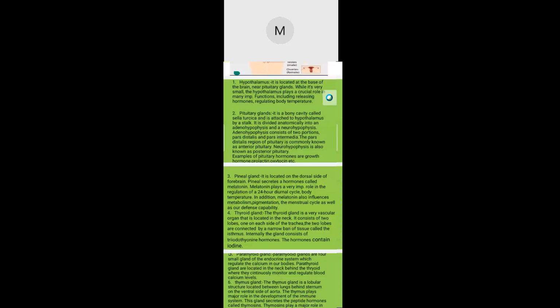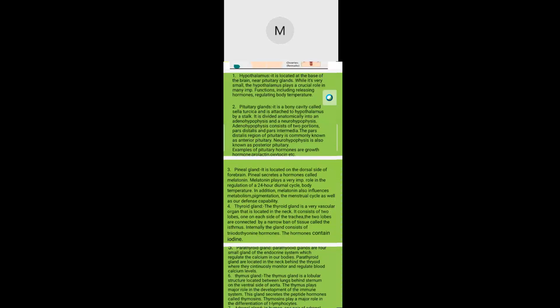The adenohypophysis consists of two portions, pars distalis and pars intermedia. The pars distalis region of the pituitary is commonly known as the anterior pituitary. The neurohypophysis is also known as the posterior pituitary. Examples of pituitary hormones are growth hormone, prolactin, oxytocin, etc.